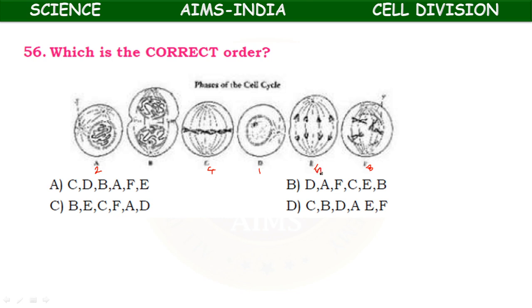So next, the last one is telophase, so that is B. So D, A, F, C, E, B. Okay, so B is the right option. So like this, if the question is given with the images and you have to order the images, first you can number it and then you can arrange the numbers in a correct order. Okay.